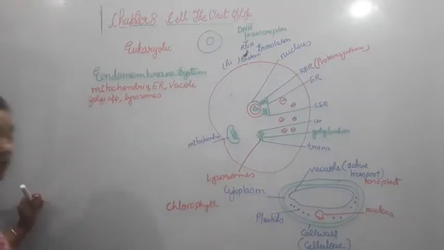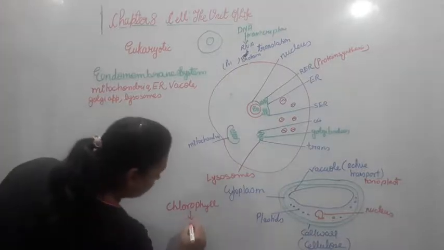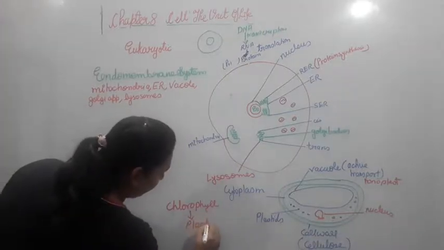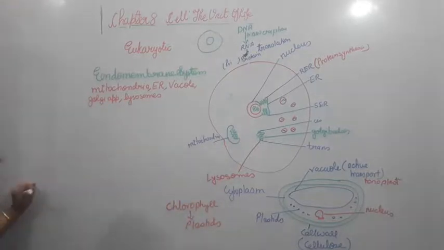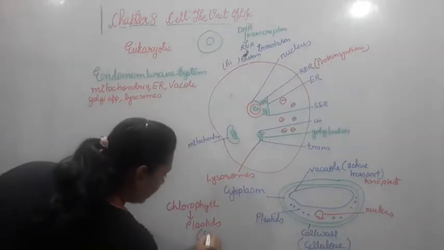This chlorophyll is responsible for the work of photosynthesis, and this chlorophyll is there in the plastids. In the next video we'll see about the plastids. Now the plastid is basically giving the color to the plant. So it basically gives color